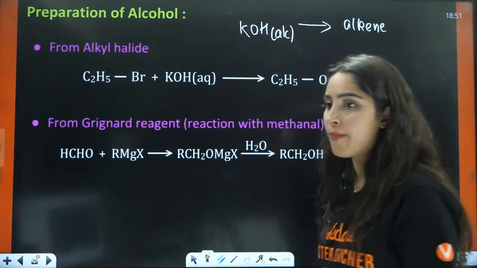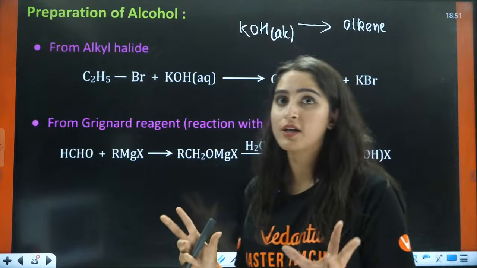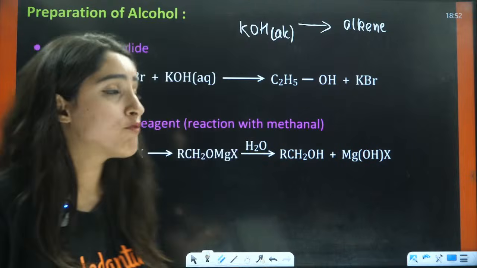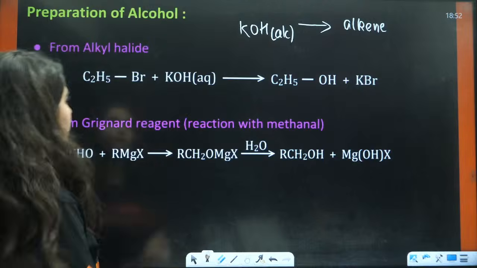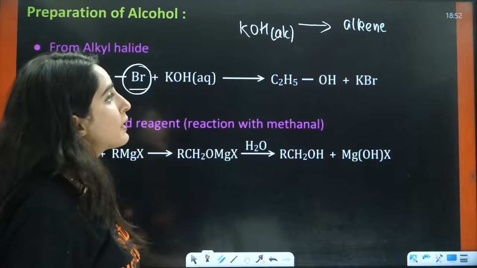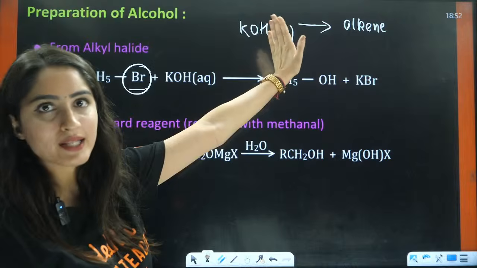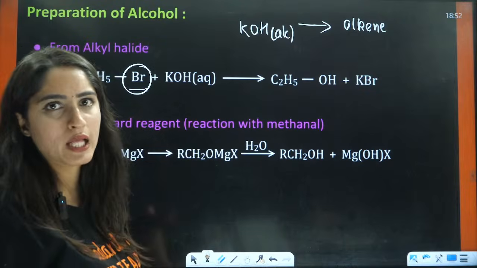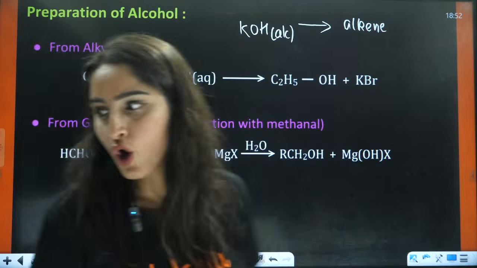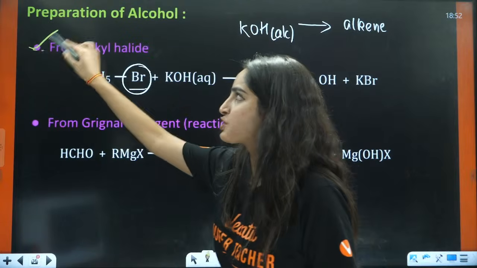But when we talk about aqueous KOH, that is a different thing. Don't get confused here, right? You have two things: one is alcoholic KOH, the other is aqueous KOH. When you have aqueous KOH, it will simply replace this halogen group with an OH group. Simple, right? But when you have alcoholic KOH, then you will have the formation of alkenes. That we will do in the properties, don't worry. It is in haloalkanes and haloarenes, right? Yes, this is a substitution reaction, so directly this will happen.